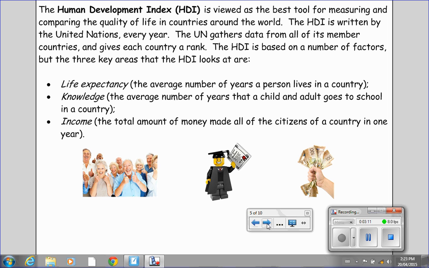The Human Development Index, or HDI, is viewed as the best tool for measuring and comparing the quality of life in countries around the world. The HDI is written by the United Nations every year. The UN gathers data from all of its member countries and gives each country a rank. The HDI is based on a number of factors, but the three key areas that the HDI looks at are life expectancy, the average number of years a person lives in the country; knowledge, the average number of years that a child and adult goes to school in the country; and income, the total amount of money made by all of the citizens of a country in 1 year.